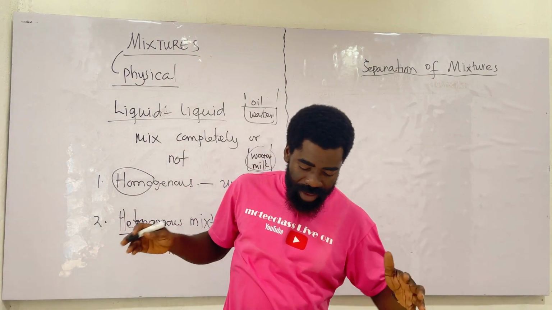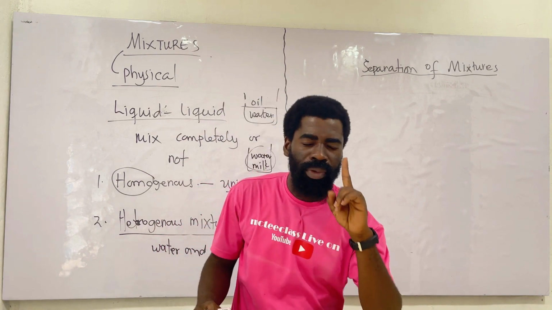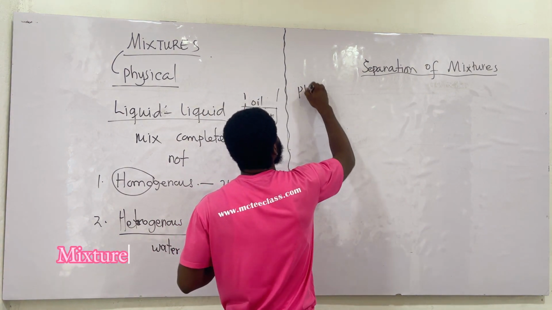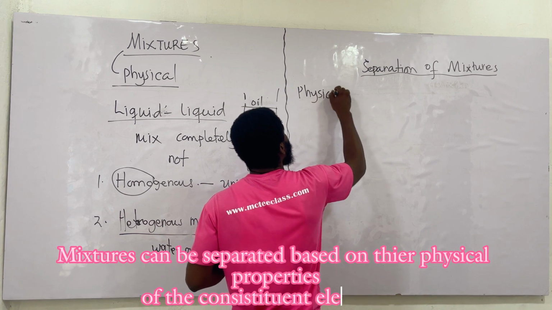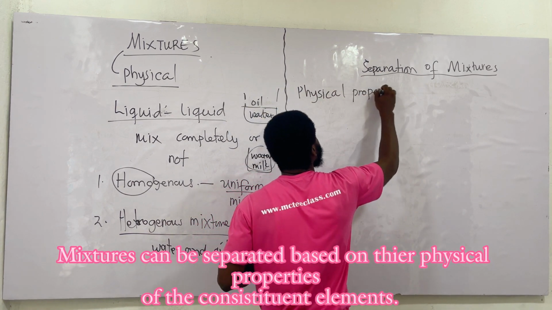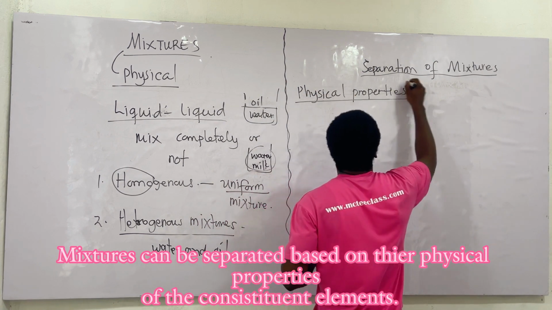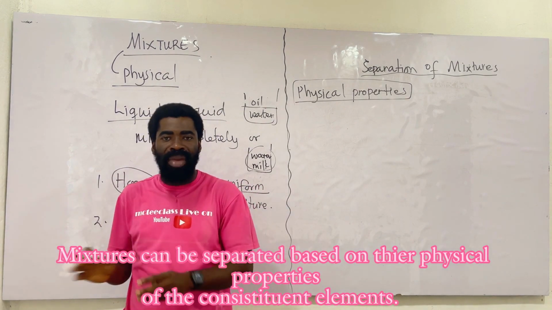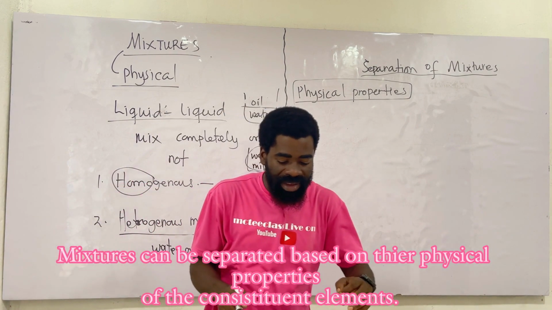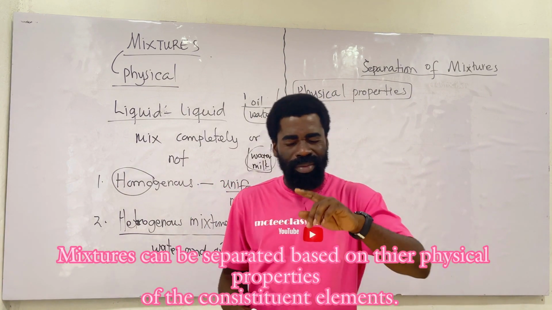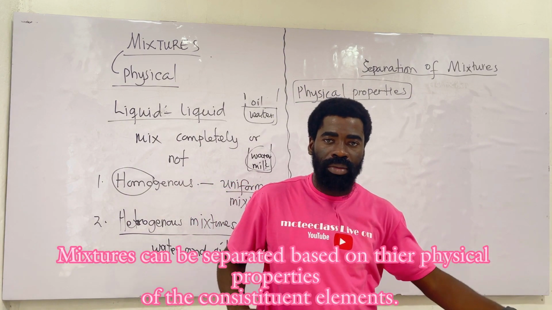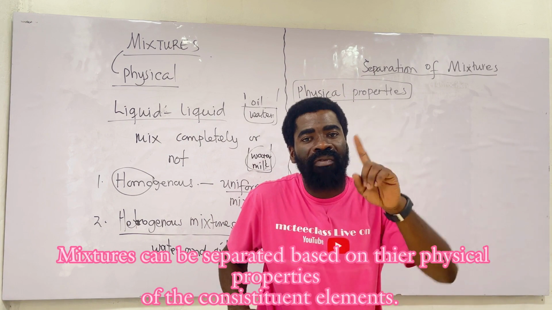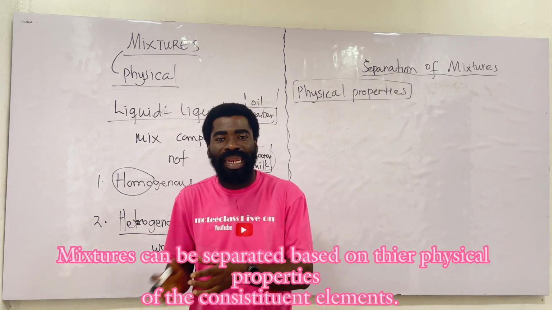Components of mixtures can be separated from each other based on their physical properties. Very, very important. Take note of this. Without knowing the physical properties, you cannot separate them. We have the methods of separating, but we also have the physical properties on which we base our separation. You get the point I'm making? If you don't know the physical property of the components involved, you cannot separate them. You should know their physical property, based on the fact that this one is bigger than that. Then let me use CV.